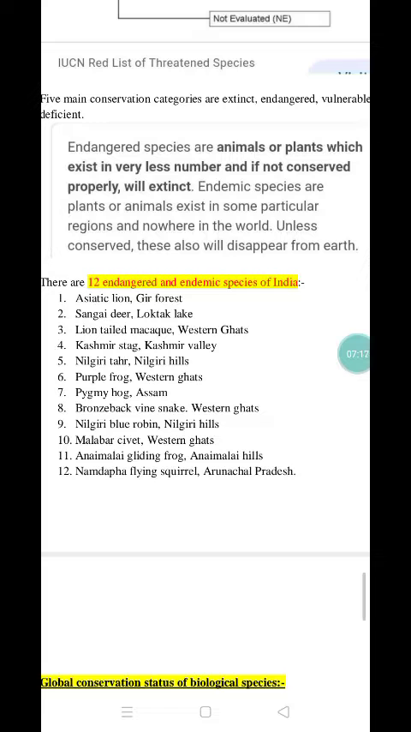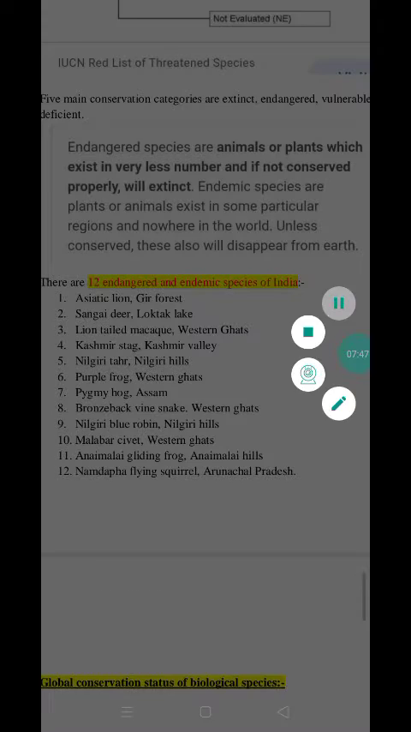For example, the Asiatic lion in Gir forest, Sangai deer in Loktak Lake in Manipur, lion tailed macaque of the Western Ghats, Kashmir stag, Nilgiri tahr, purple frog, pygmy hog of Assam, then the bronzeback vine snake, Nilgiri blue robin, Malabar civet, Annamalai gliding frog, and Namdapha flying squirrel. The Namdapha flying squirrel is found in the Namdapha wildlife sanctuary of Arunachal Pradesh.